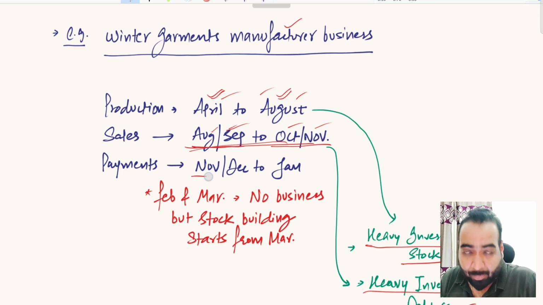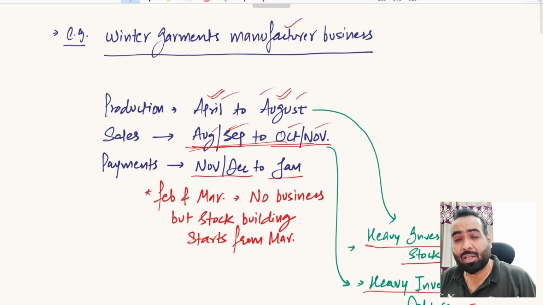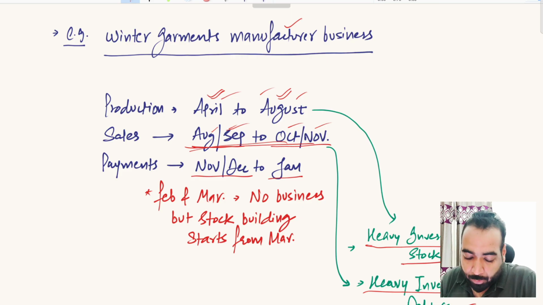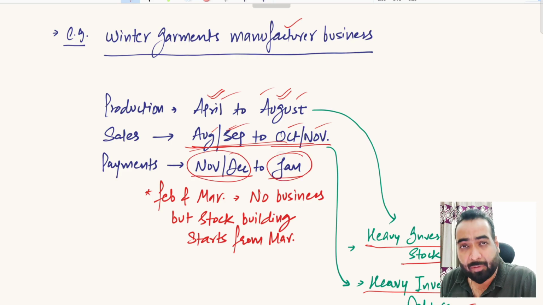So from November and December to January, the manufacturers start getting payments on their sold stock, because consumers are going into the retailers' shops and paying for it. By the end of January they get full payment for their stock, and their limits even have positive balances. There is nil utilization in the limits of a winter garments manufacturer during December and January, if he is not doing any summer garments business, only winter garments business.